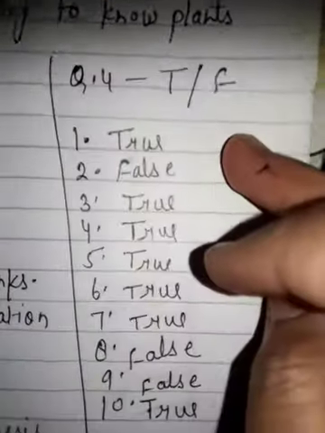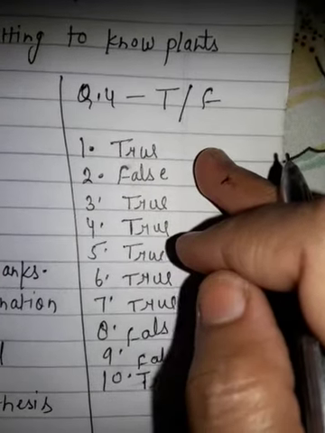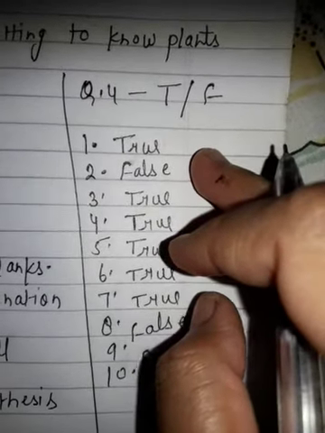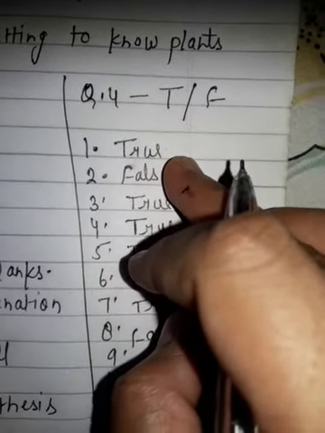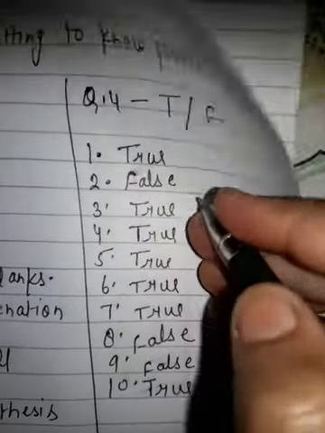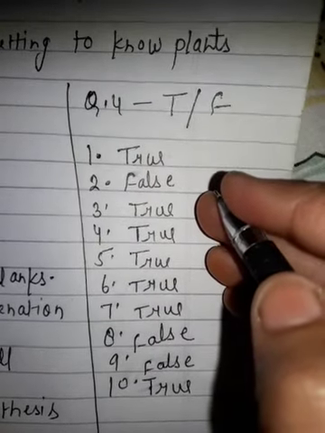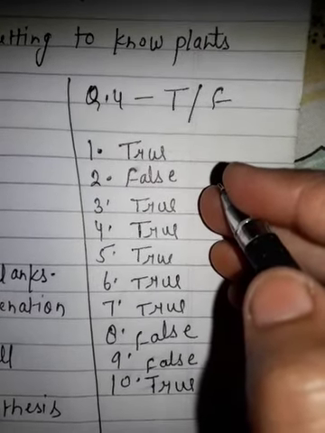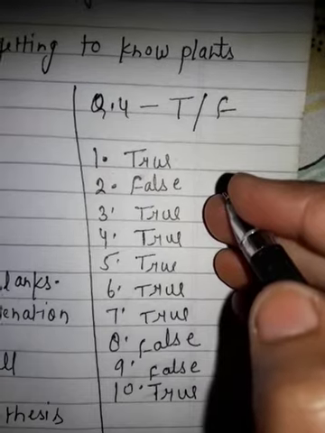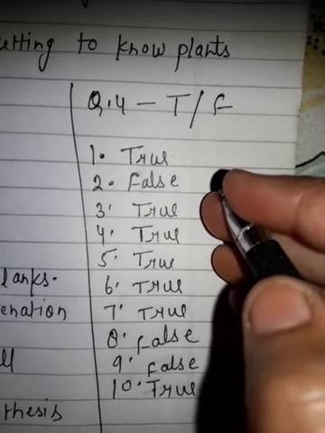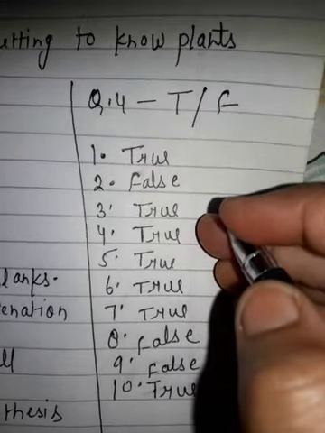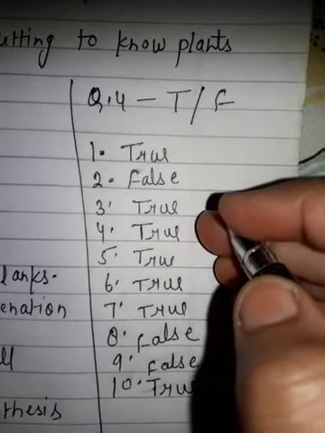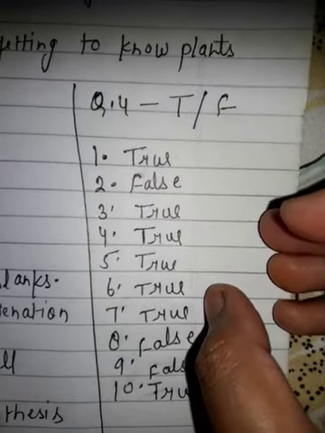True, false. The sugarcane plant has fibrous roots. True. Second, ovary is a part of stamen. False. Third, most flowers have colorful sepals. True. Internode is a leafless portion of stem. True. Shoot consists of stem and its branches, leaves, flowers and fruits. True.